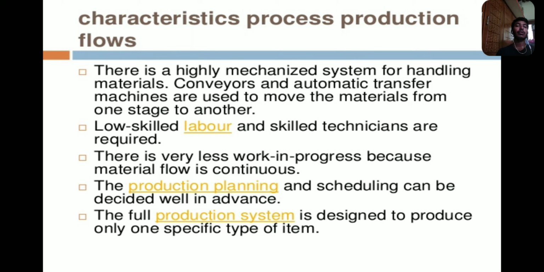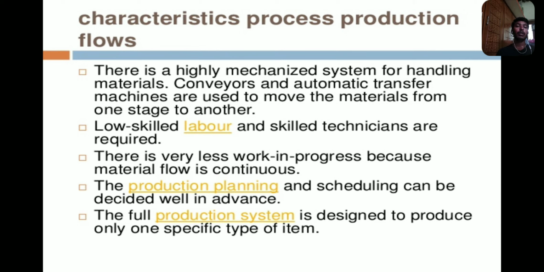There is very little work in progress because material flow is continuous. So the work in progress is very little. Why? Because it is a continuous production system. In the continuous production system, work in progress is very little compared to the intermittent production system. So the production planning and scheduling can be decided well in advance. So the production planning is very advanced in the process production system.